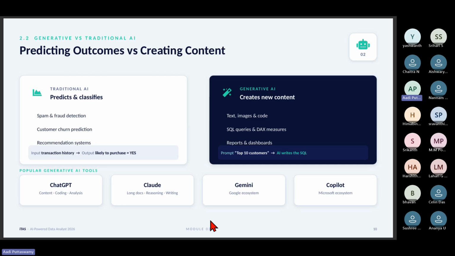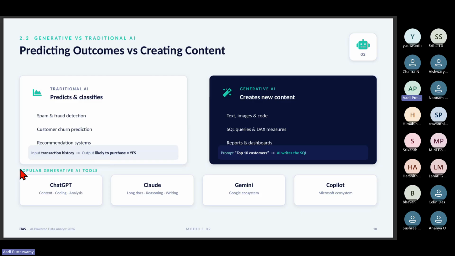Julius is actually an AI tool which can analyze your data and create the reports. Very nice tool it is. I'll get a class on that, Julius, very soon. Likewise, there are so many AI tools which we can use. I cannot keep on pointing out, say for data cleaning, use this AI tool, for data preparation, use this. There are many tools now.